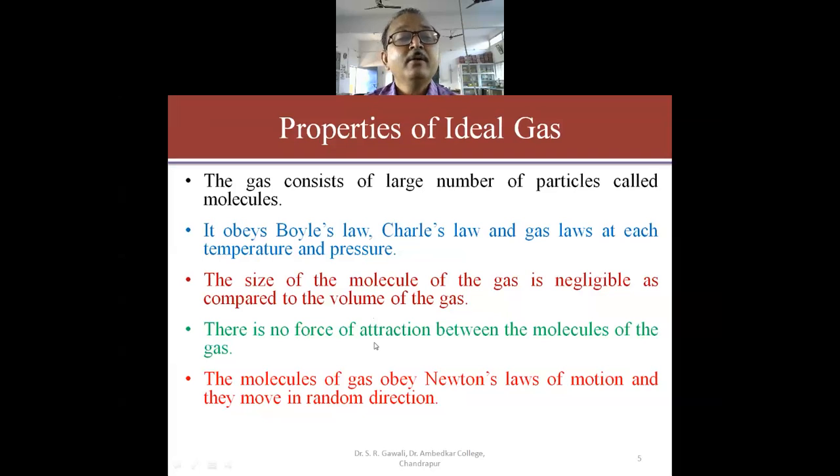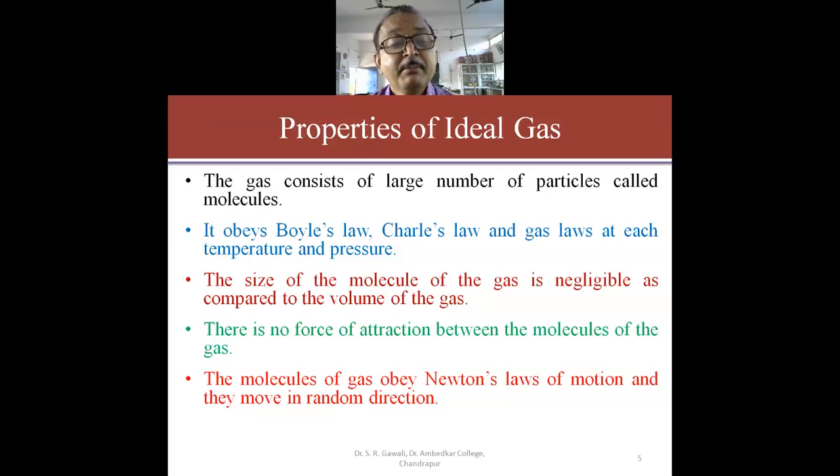Then the fourth property of the ideal gas is that there is no force of attraction between the molecules of the gas. Whenever there are a large number of molecules, these molecules will not attract each other or repel each other. So there is no force of attraction between the molecules of the gas.